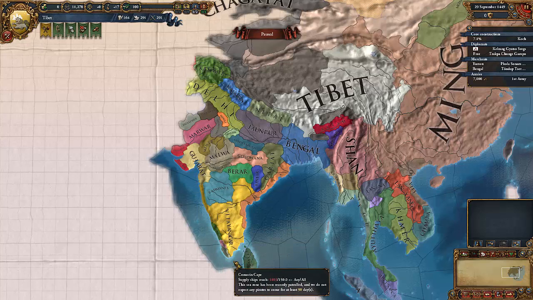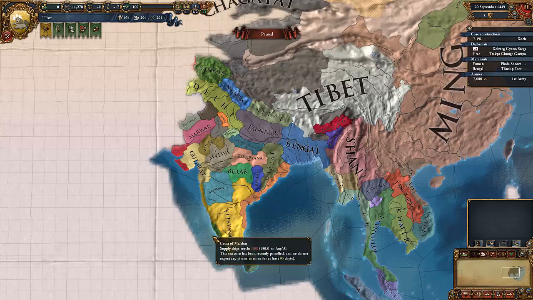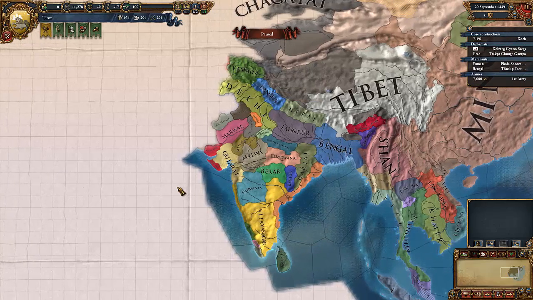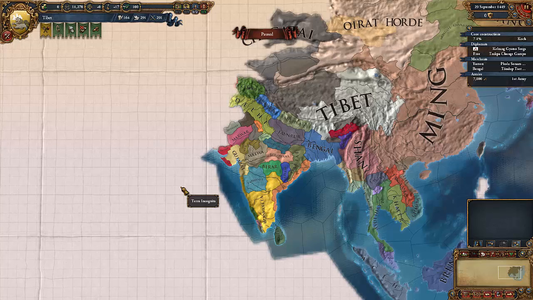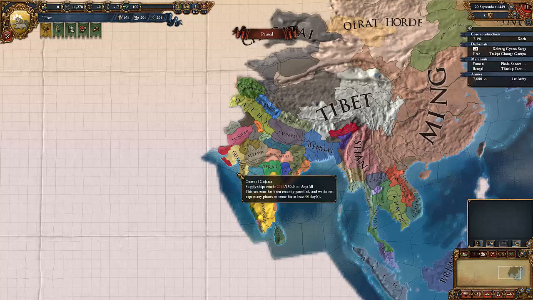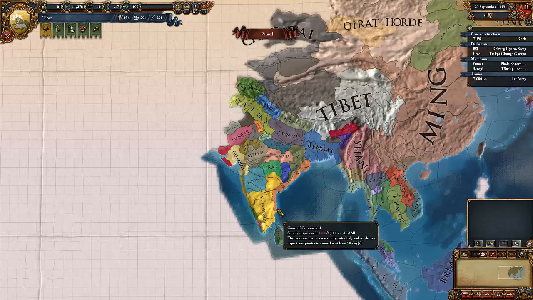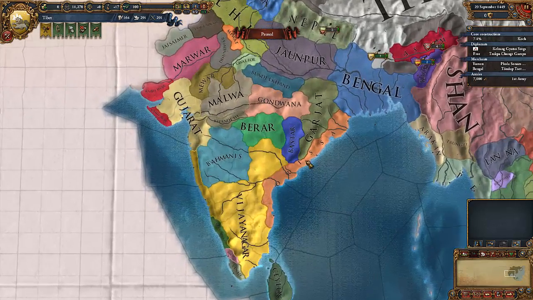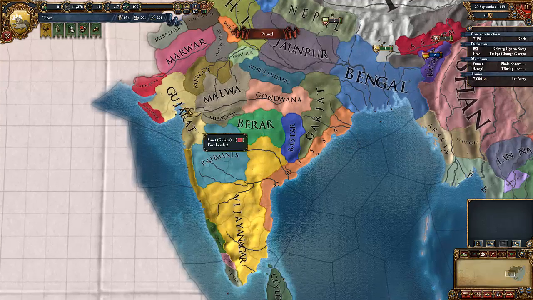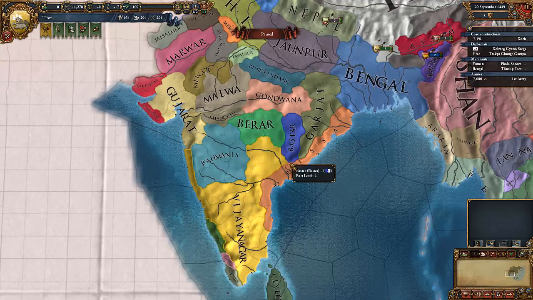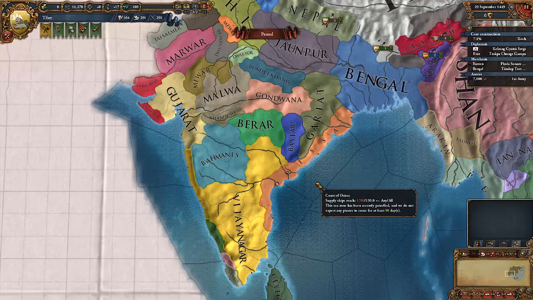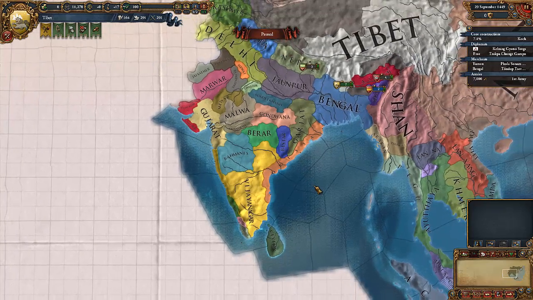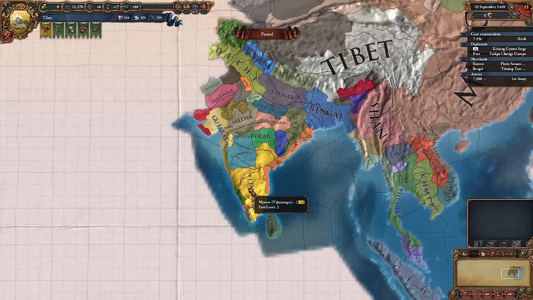Down here in... why do I always forget the name of this place? Down here in India, some of the Western countries like England, France, Spain, those guys, can get a mission which gives them claims on all the provinces that border the ocean down here. I am so sorry, I keep forgetting the name of this place. India. I really should just stick a piece of paper on my screen that says this place is India.